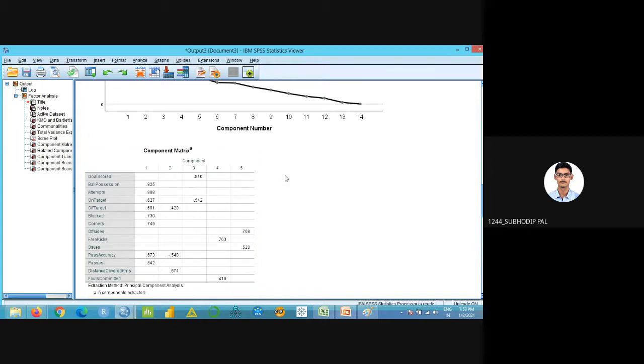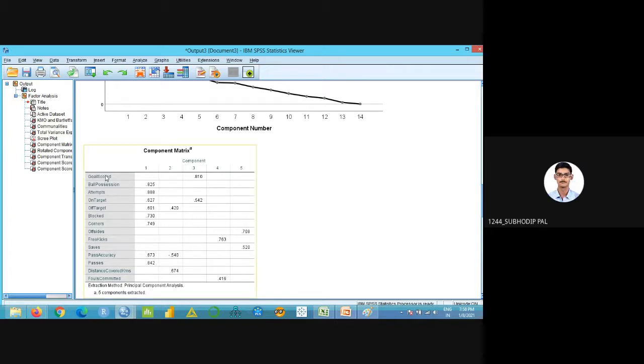Got it? This variable actually lies in this factor only. It's not that being in 3 is better or being in 5 is not. We're actually reducing.